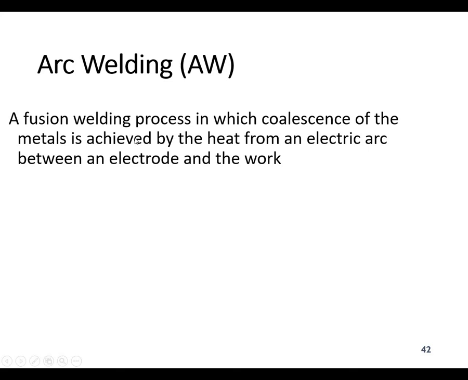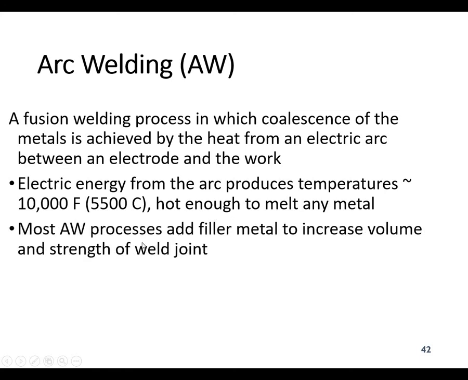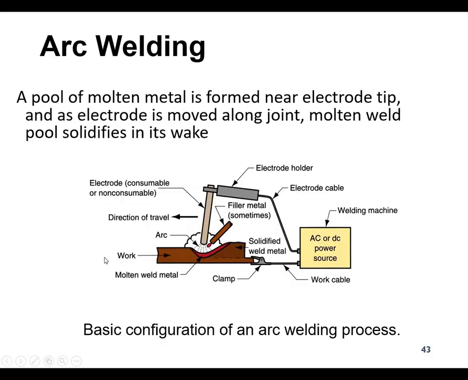Arc welding is a fusion welding process in which coalescence of the metal is achieved by heat from an electric arc between the electrode and the workpiece. So electric energy from the arc produces a temperature generally of 10,000 degrees Fahrenheit, or about 5,500 degrees centigrade, which is hot enough to melt any metal. So most arc welding processes add filler metal to increase the volume and strength of the welded joint.